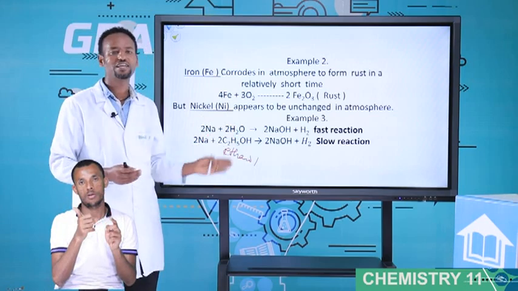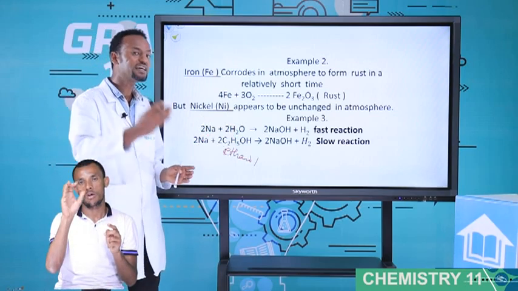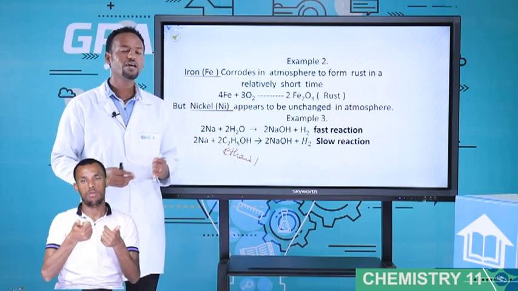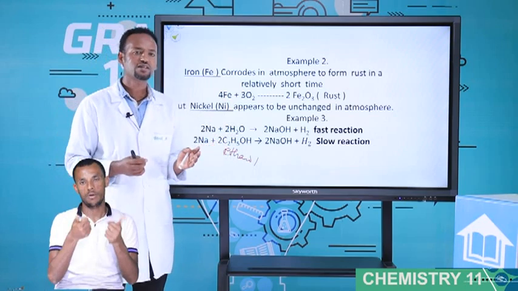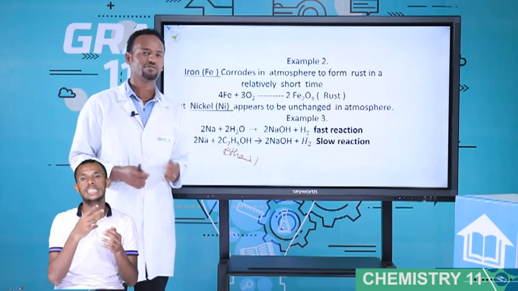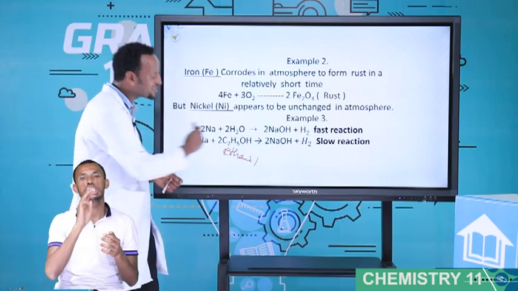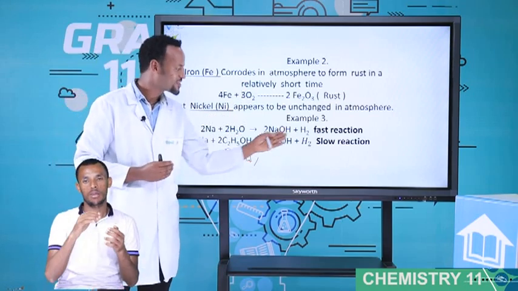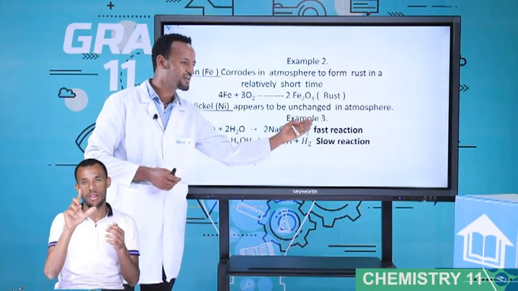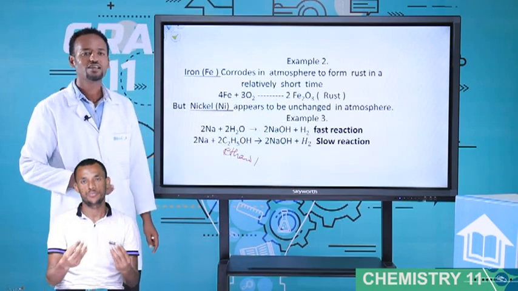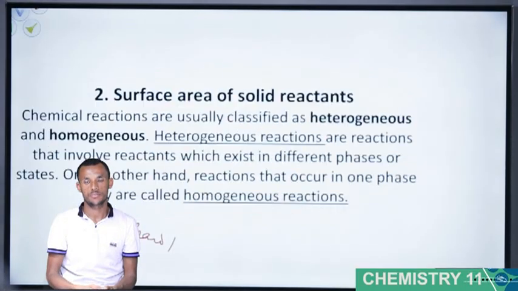The difference is water and ethanol. Sodium reacts with water, a very fast reaction. It produces what types of sound? Hissing sound, and so on. But sodium with ethanol is a slow reaction. It produces sodium hydroxide and H2. Therefore, one is a fast reaction, the other one is a slow reaction.